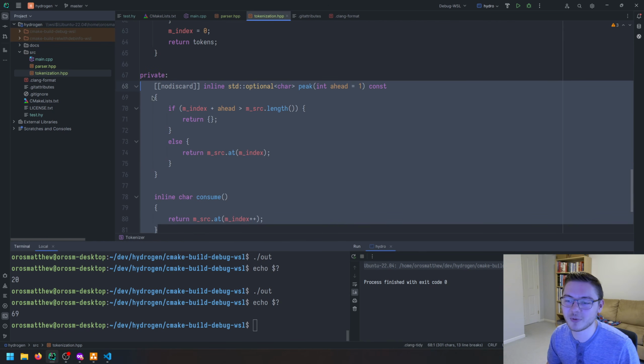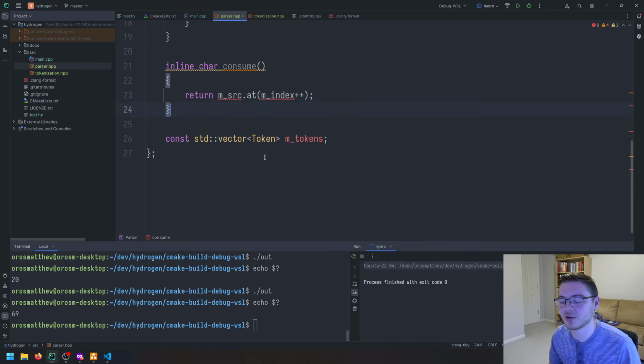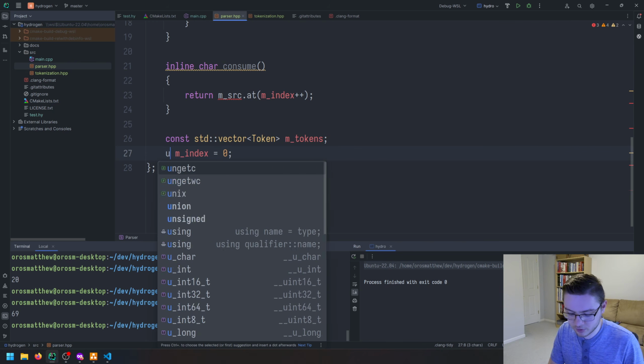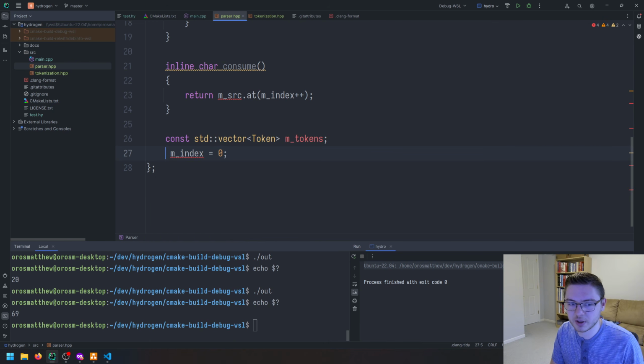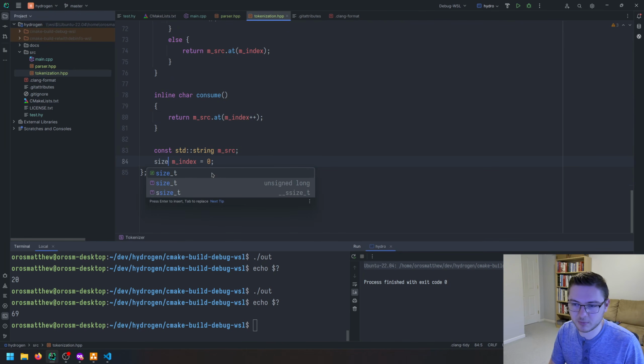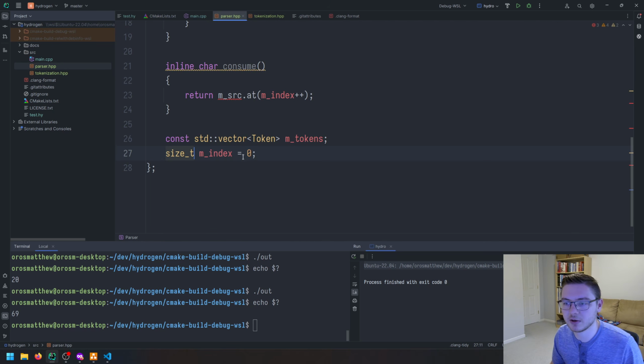So actually, we'll just be able to straight up copy and paste this code in here. So we'll just peek and consume, and then we need an index. So we'll have int index equals 0. You know what? This should be not an integer, but a size type, right? Because it's kind of like an index into something, whether it be an array or a string. So I think we'll make it a size type instead.